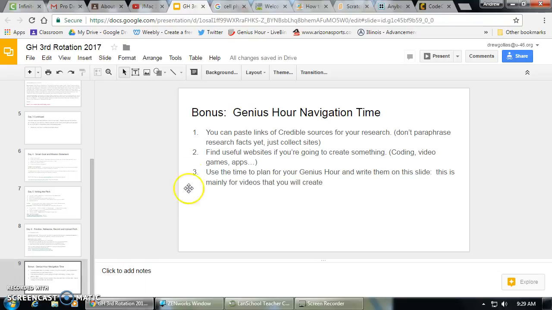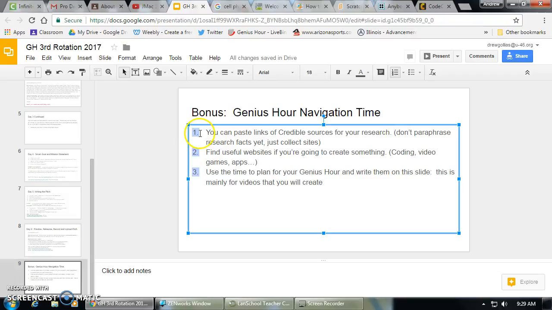If you're ahead of the game, you can just add this to your Genius Hour slides, call it bonus Genius Hour navigation time. Question one is a huge one. Now that you've already done credible websites, this gives you an opportunity to start looking for credible sources for your research. Right now you would just write number one and just start pasting links and hit enter after each one. If you were to find 3 or 4 good websites today, you would put yourself in an awesome position moving forward as we start researching later this week.